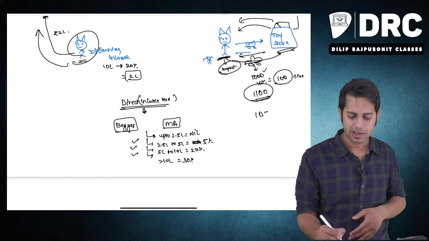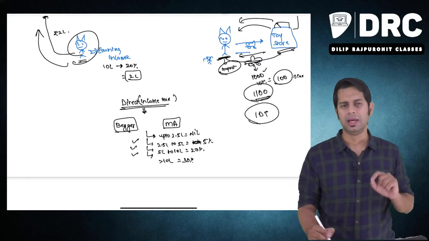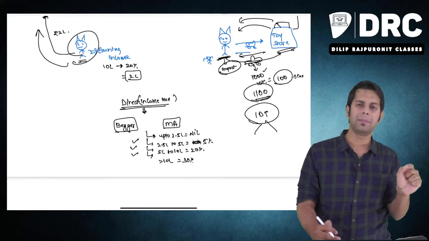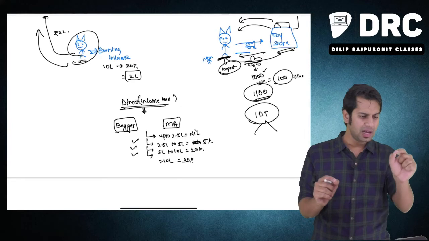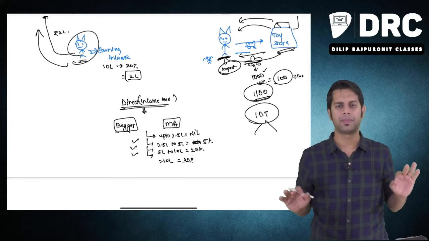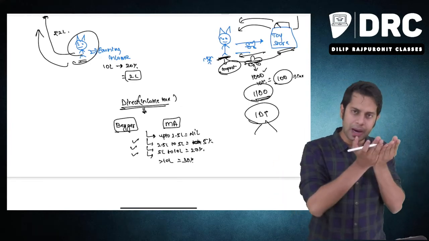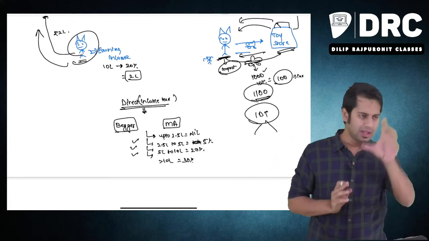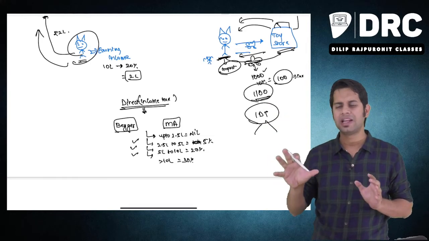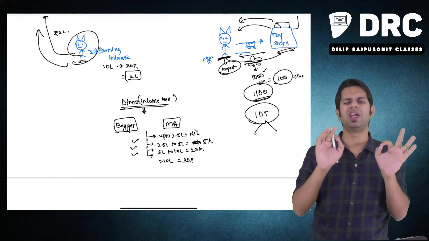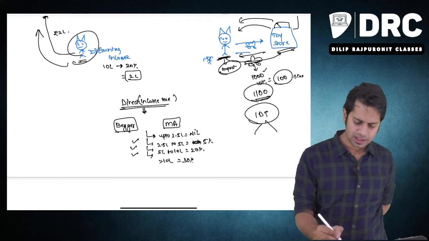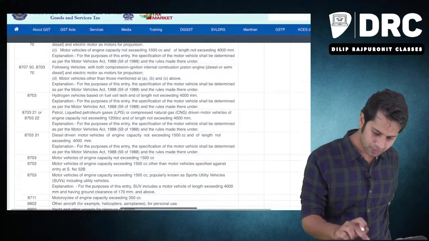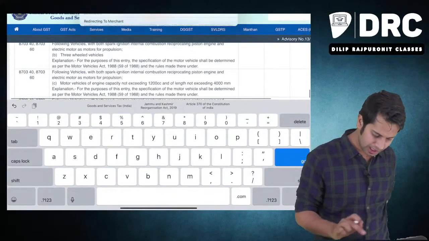Whereas in case of indirect taxes, it does not differentiate whether you are a beggar or you are Mukesh Ambani. Whether you are a beggar or Mukesh Ambani, I don't care. If a beggar goes and purchases a Parle-G biscuit, or if Mukesh Ambani goes and purchases a Parle-G biscuit, they both will have to pay the same amount of tax. Sir, what do you mean by this, sir? Say, for example, Parle-G.